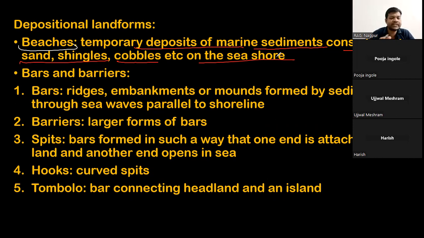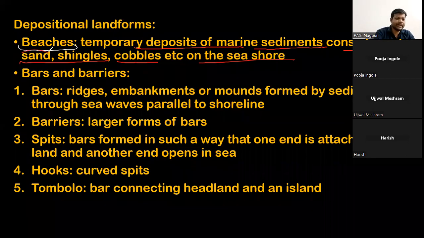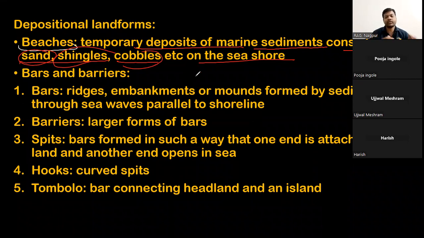Whatever materials the sea brings onto the shore get deposited. It might be sand, shingle, or cobble. These are nothing but the sizes of materials: sand size, shingle size, cobble size.